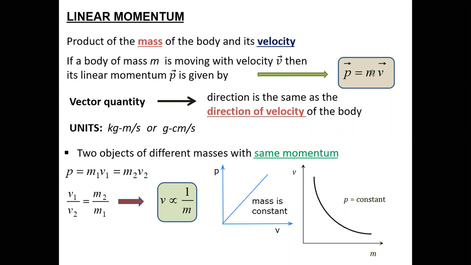Or else you can write it as P1 by P2 equal to V1 by V2, if you interchange V1 and P2, by cross multiplying. It is cross multiplied, meaning the denominator on the left hand side becomes the numerator on the right hand side, and the numerator on the right hand side goes to the denominator on the left hand side. Yes, Shravan, mass is directly proportional to momentum if velocity is kept constant.